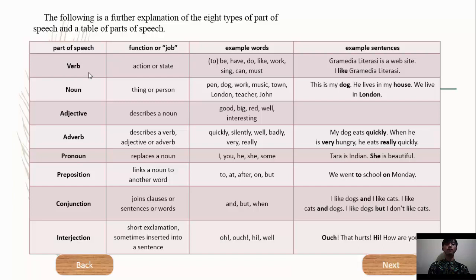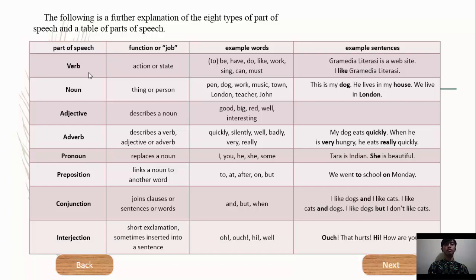Example sentences of adverb are: my dog eats quickly. Quickly is adverb. When he is very hungry. Very is adverb. He eats really quickly. Also, really is adverb.